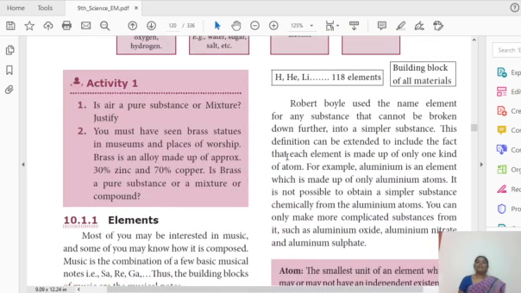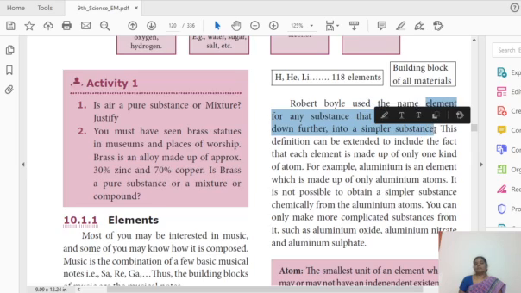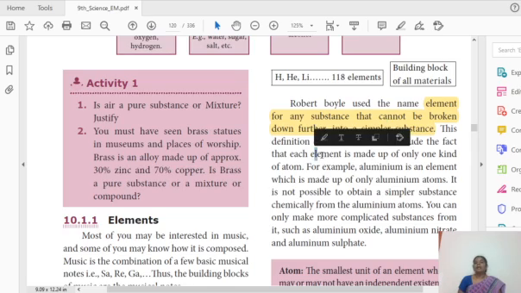And also, elements: what is the definition for element? Okay, so an element cannot be broken down into a simpler substance. No chemical method can do anything to it, it cannot form a simpler substance. Because an element is made up of only one kind of atom. So for example, consider